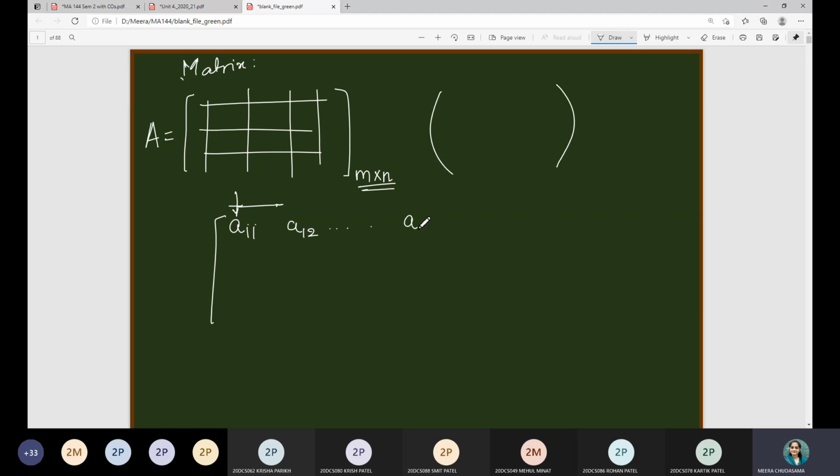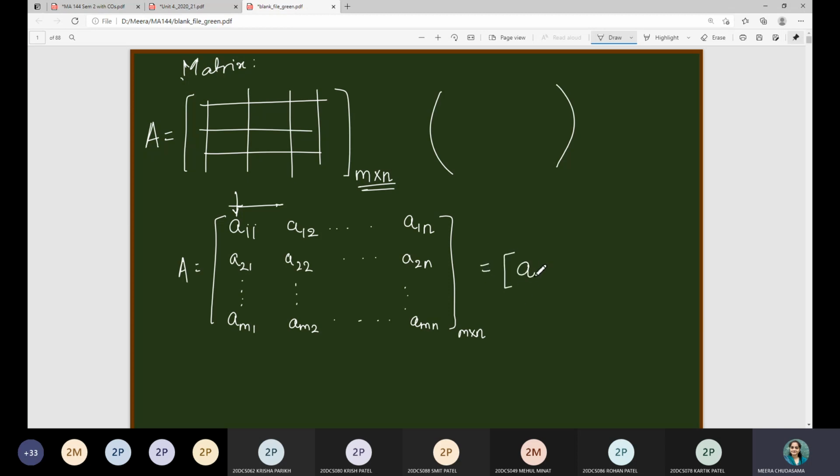In general, suppose n many columns are given, so this is the element situated at the intersection of first row and nth column, so A1n. This is A21, A22, in general A2n, and suppose m many rows are given, so Am1, Am2 and so on. The last element will be Amn. So these are the general notation of any matrix of order m cross n.